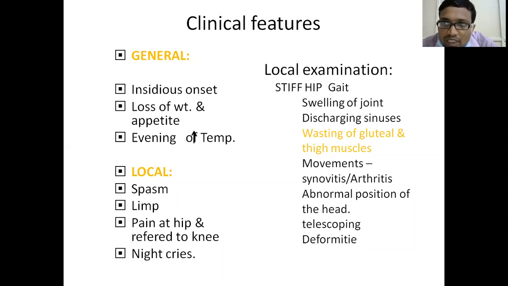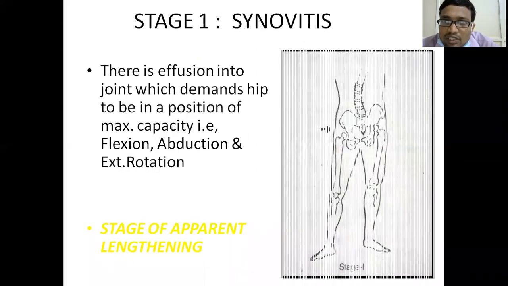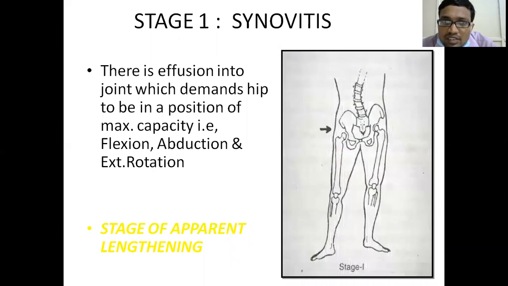Based on the movement limitation and deformed position of the hip, different stages are described. First stage is the synovitis stage. This is an early stage where the position of the hip is in a position of maximum capacity, that is flexion, abduction, and external rotation. Here it looks as though the limb is apparently lengthening.